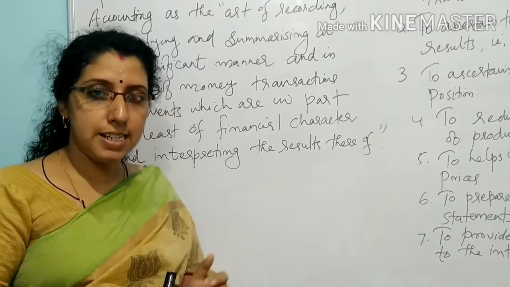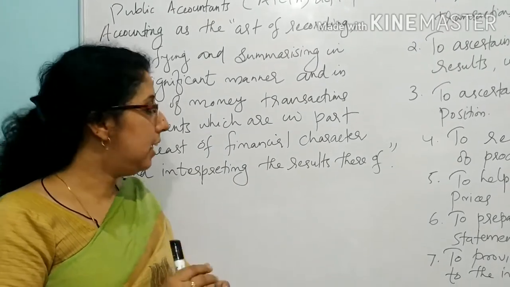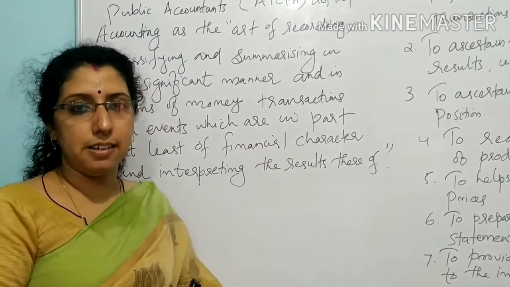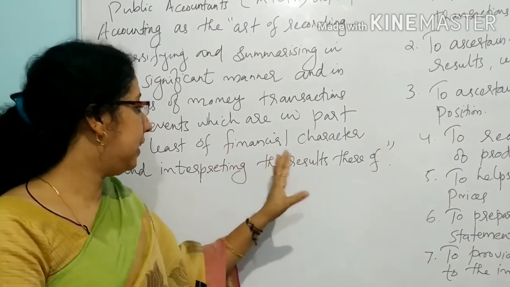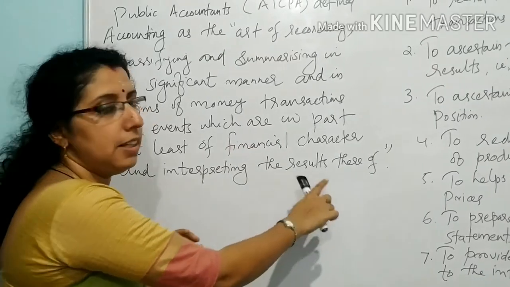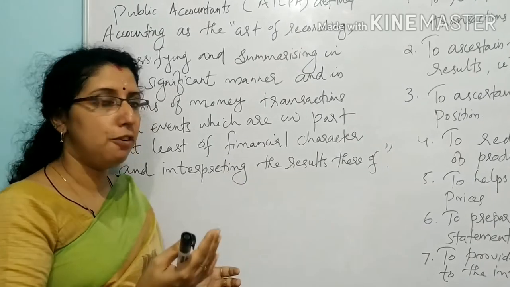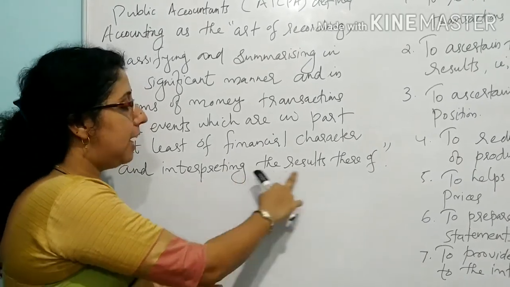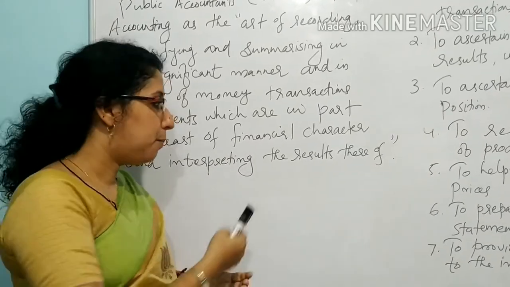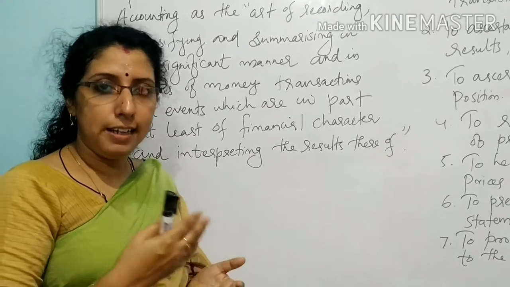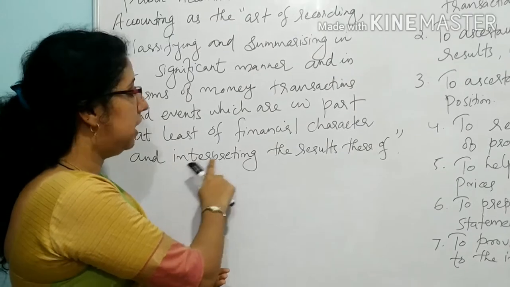Events means the transactions and activities that are occurring in business operation. Those events have financial character, not other characteristics. And then interpreting the result thereof. The main process of accounting is to provide information to the users through financial statements. For example, the trading account gives us gross profit, the profit and loss account gives us net profit, and the balance sheet clearly tells about our financial position. So, interpreting the result thereof.